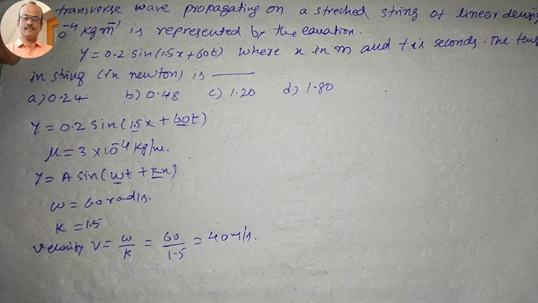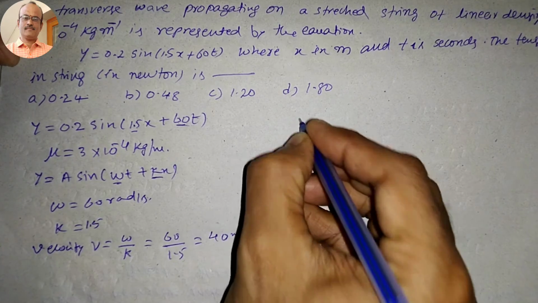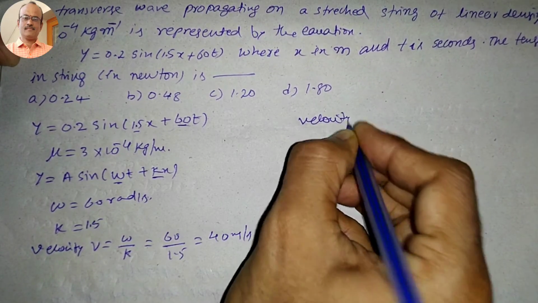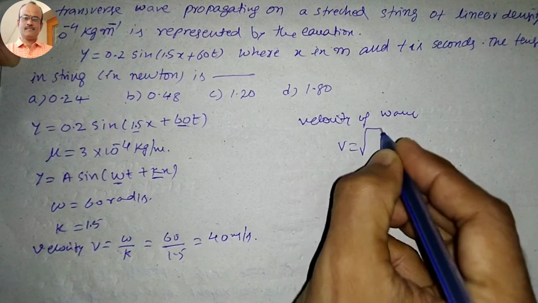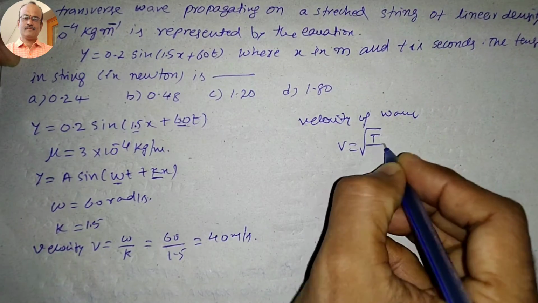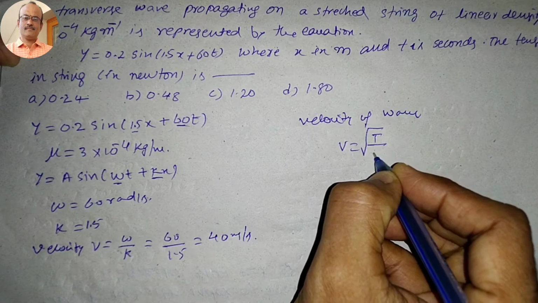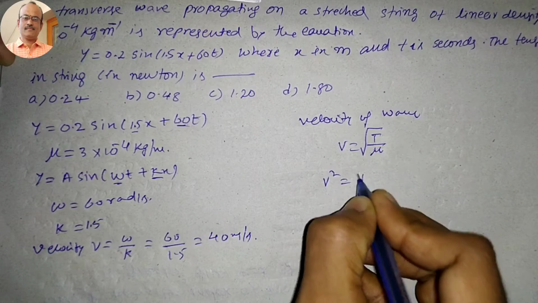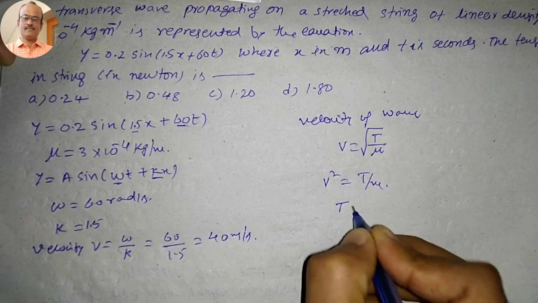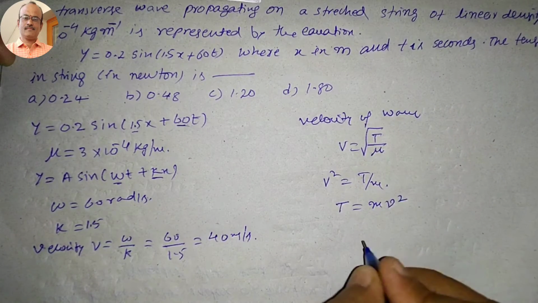But here which one we want to calculate here? Tension required. So that means velocity of wave v is equal to square root of T divided by mu, that is linear density. Squaring on both sides, v square is equal to T by mu, and tension T is equal to mu into v square.